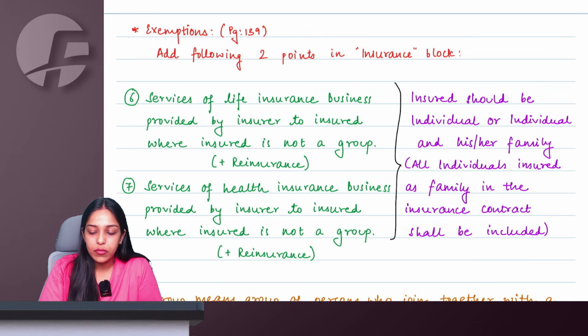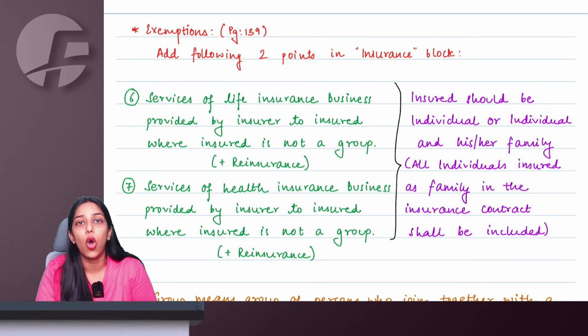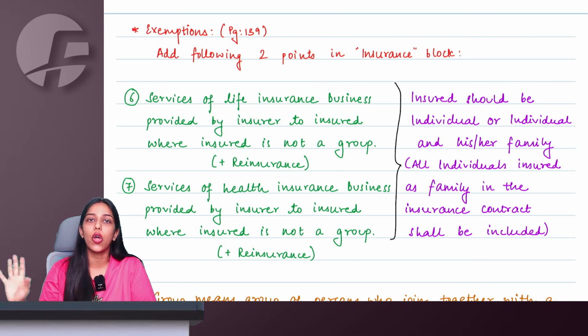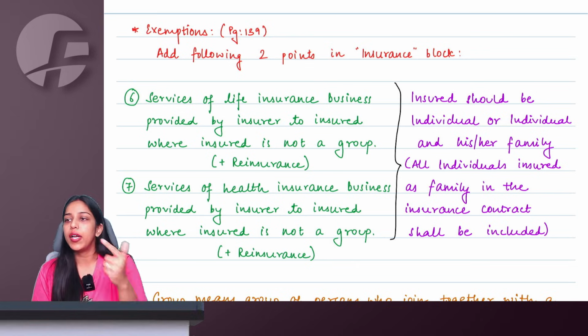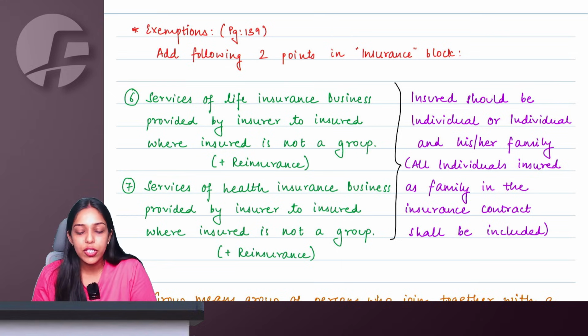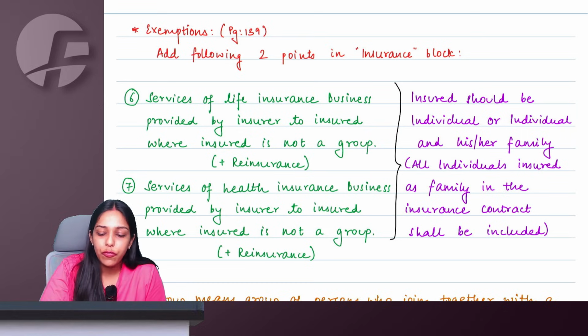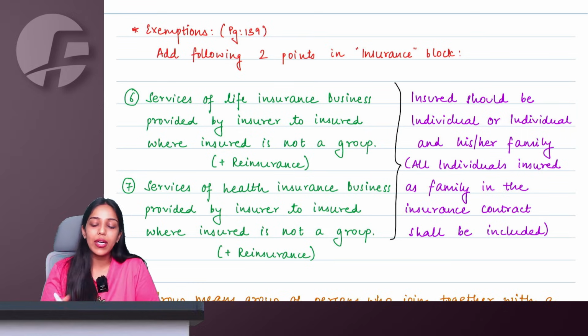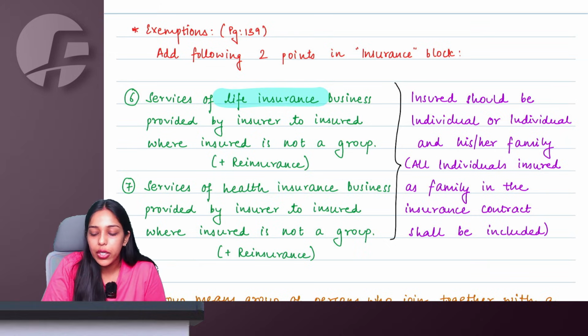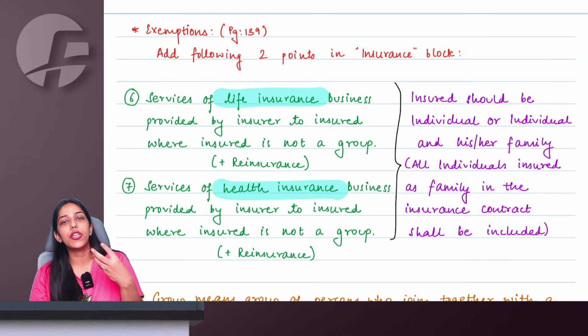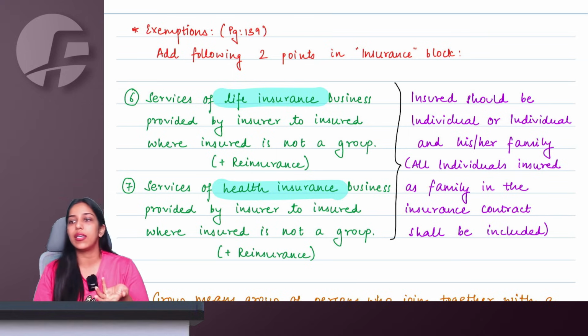Right, ma'am? So we do have an insurance block in the exemption chapter where we study some specific kinds of insurances which are exempted. One more point you have to add, which is with respect to life insurance and health insurance. So if you are an individual and you are taking life insurance or health insurance for yourself or your relatives, now, ma'am, here who do we consider relatives?